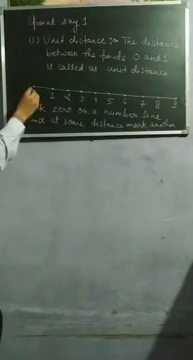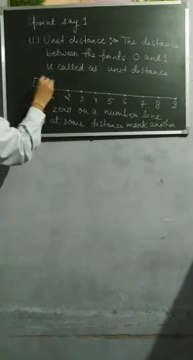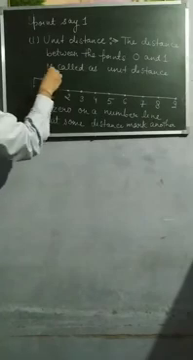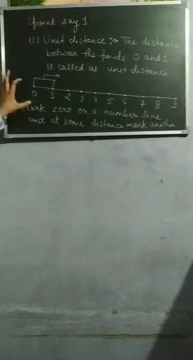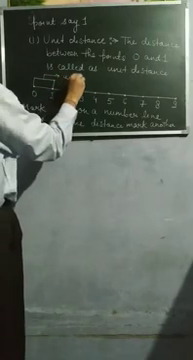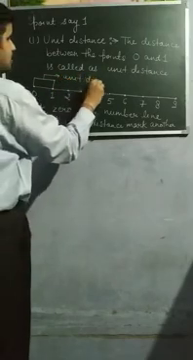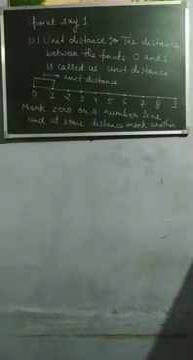So here you can say, students, these 2 points are there, and if I mark these points 0 and 1, the distance between these 2 points 0 and 1 is called unit distance.